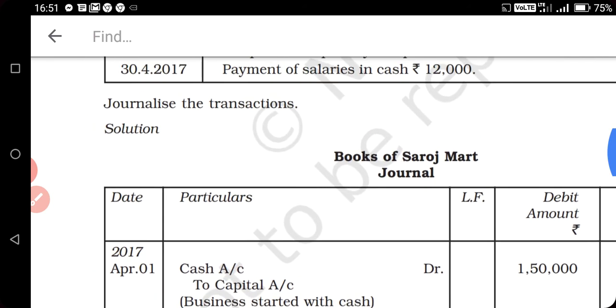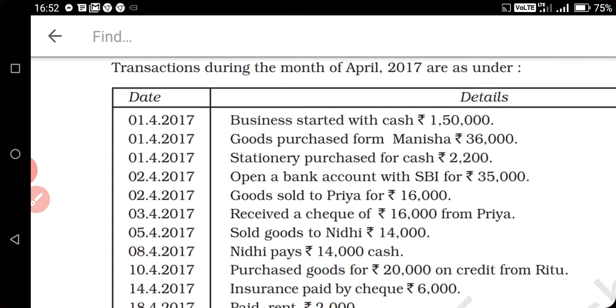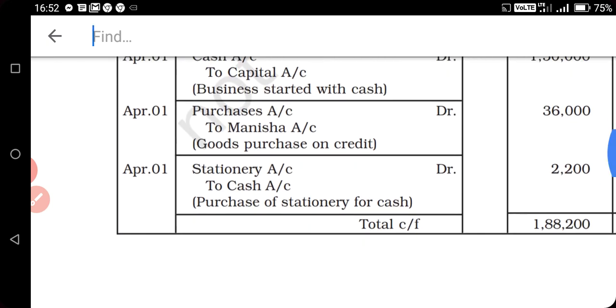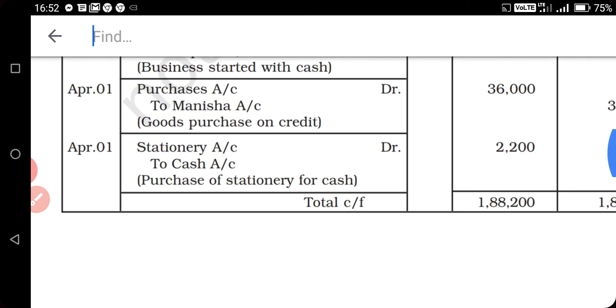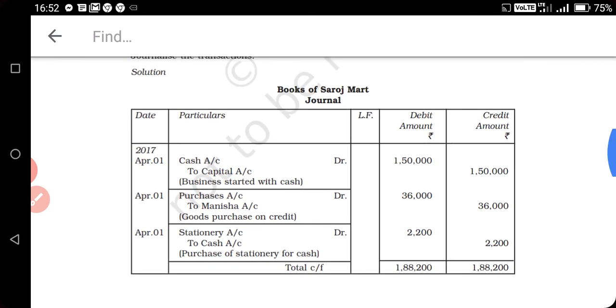Now transaction number third, again on the same date 1/4/2017, stationery purchase for cash 2,200. We are purchasing the stationery for the business purpose, so we will write here stationery account debit to cash, rupees 2,200. See here, only 3 journal entries we have passed and the page is over.